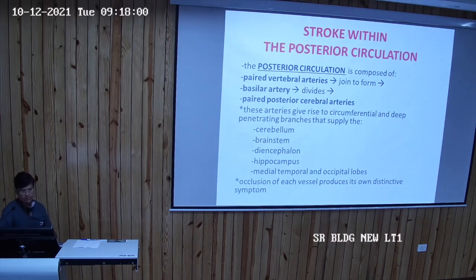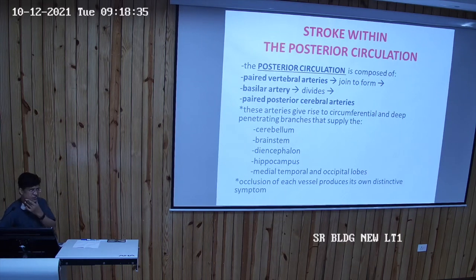The posterior circulation is composed of paired vertebral arteries. They join to form the basilar artery, and it divides into the paired posterior cerebral arteries. Just go into the anatomy. There is the right subclavian artery and the left subclavian artery. From both the subclavian arteries, two vertebral arteries arise. These vertebral arteries join to form the basilar artery, and this basilar artery divides into the posterior cerebral arteries. Whenever there is an occlusion in any of these parts, it leads to stroke within the posterior circulation.